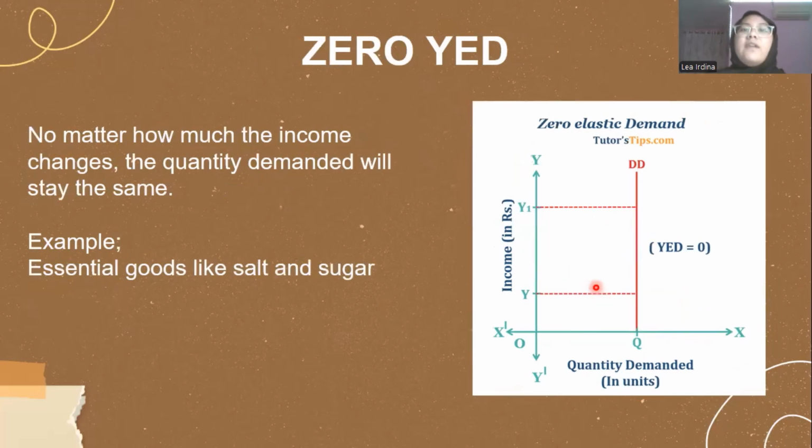Last but not least, we have zero income, or I would say constant. No matter how much the income changes, the quantity demanded will always stay the same. So Y to Y1, the gap of the income is the same size as the gap of the quantity demanded. So they remain the same. They don't increase and they don't decrease.